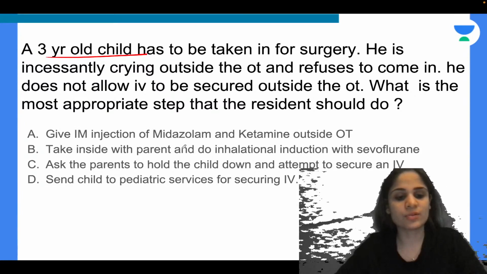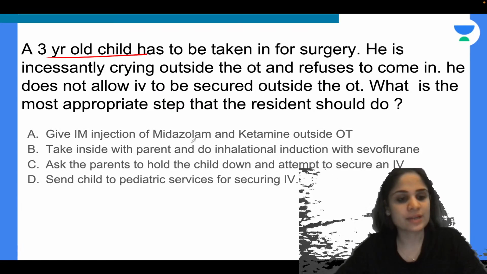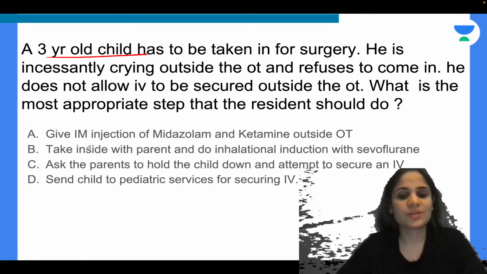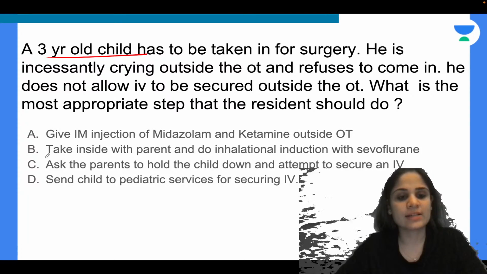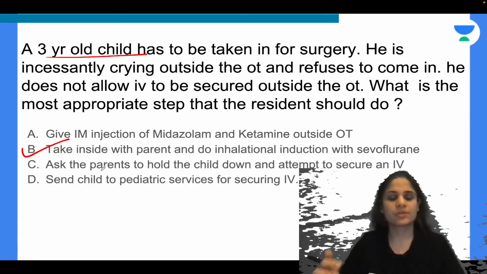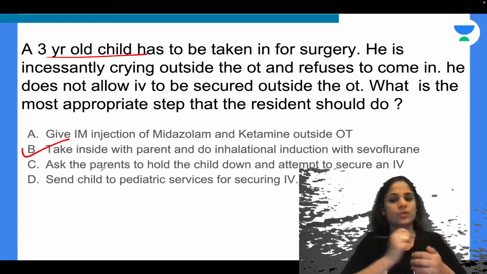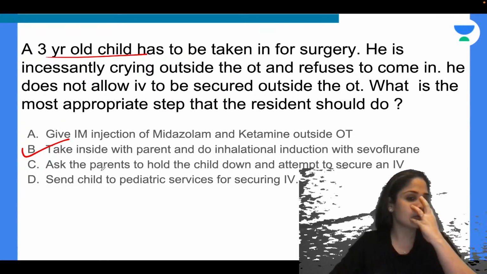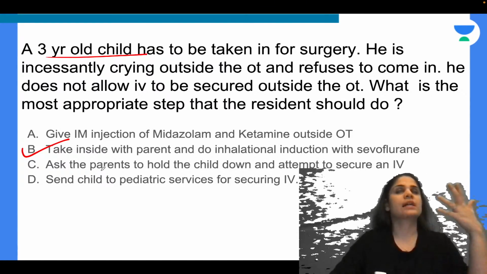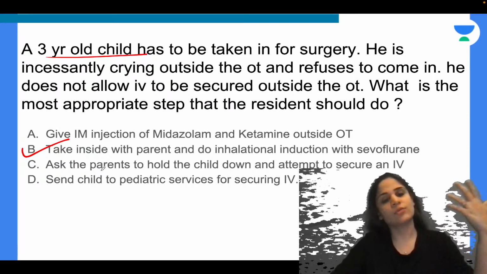So the best thing to do, guys, is, I was trying to see if anyone has answered correctly, but none of you have. So the best thing is you take the child inside with the parent. He will allow the parent to hold him. So tell the parent to hold him and come inside the OT. Then you hold the mask on the child's face and start sevoflurane. So when you start sevoflurane, the child starts inhaling the sevoflurane and he falls asleep.